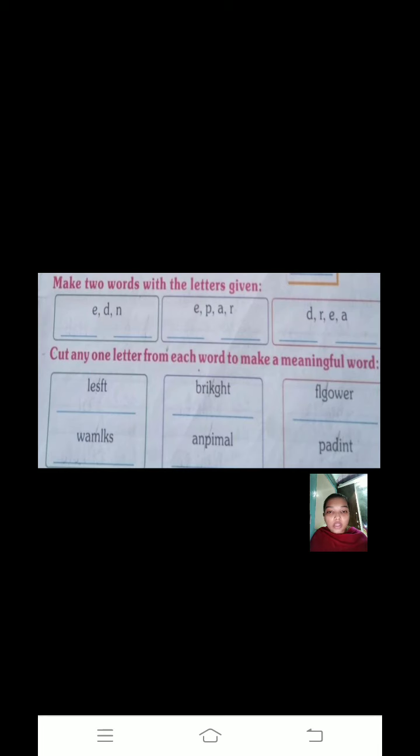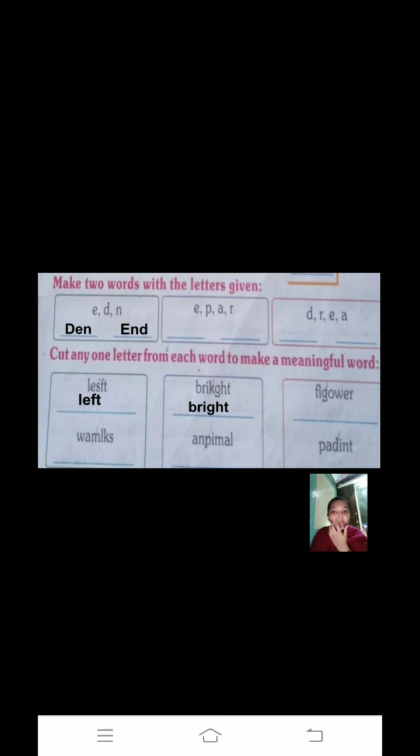Yes. Okay, now here make 2 words with the letters given. Your letters are given: E, D and N. Using E, D and N, you have to make 2 words, right? Look here, D, E, N, den, and the other word I have made is E, N, D, end. Understood? So like this, using the letters you have to make 2 words, right? And the second and third also you have to do.